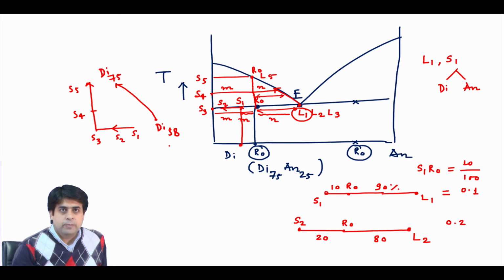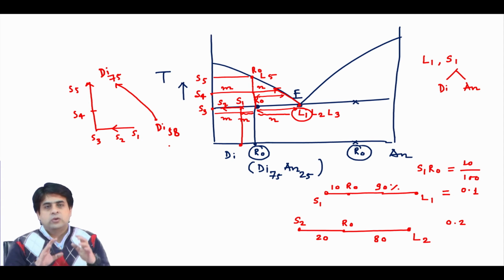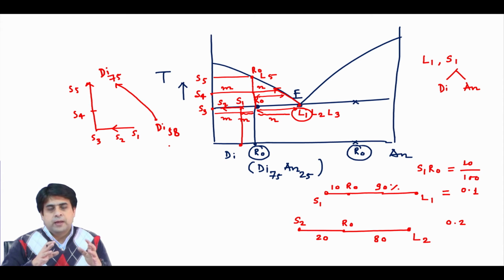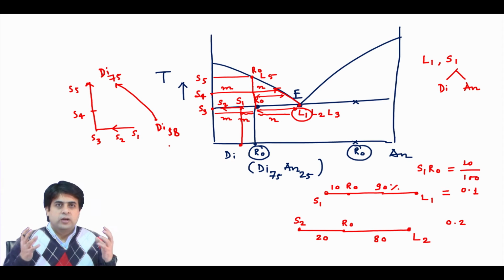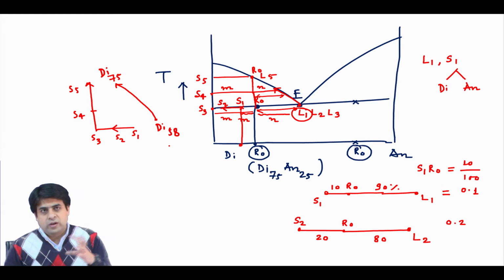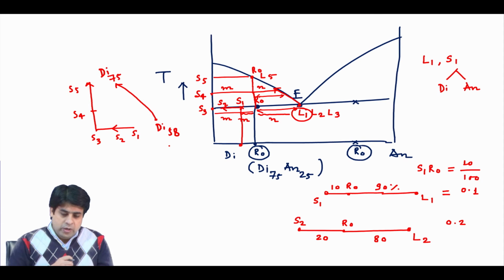In the eutectic binary diagram, you have diopside and anorthite, which are immiscible phases, but when you mix, the liquid is miscible. So basically you have some component of anorthite in your liquid and some component of diopside in the liquid. In this case, how will crystallization and melting take place?